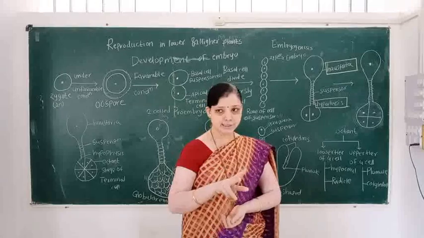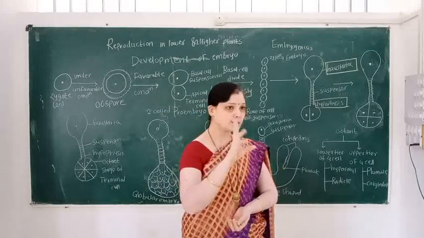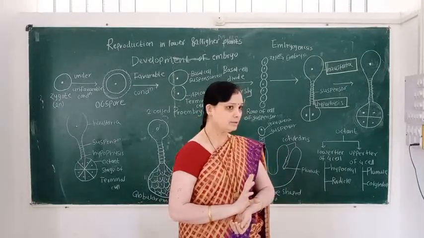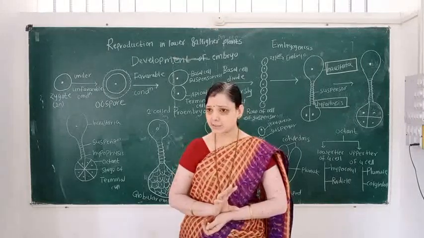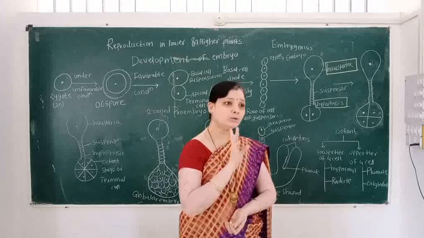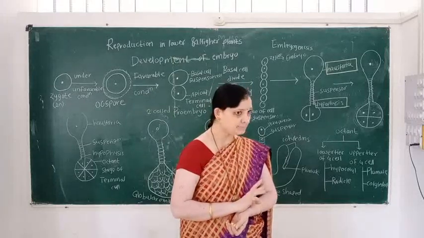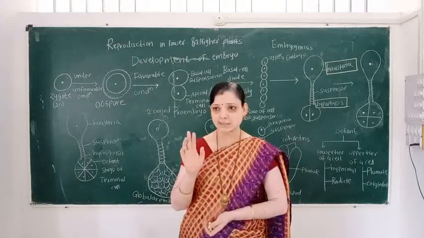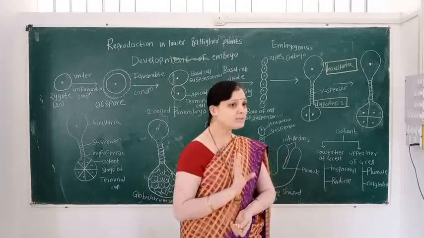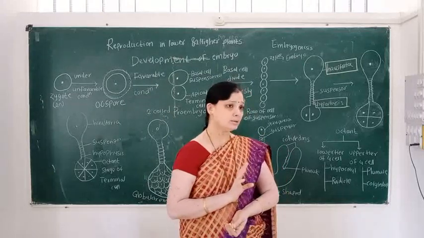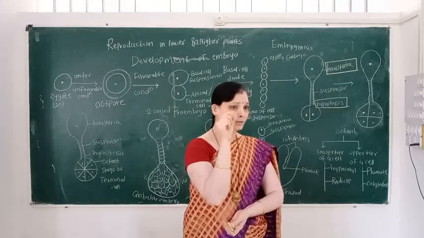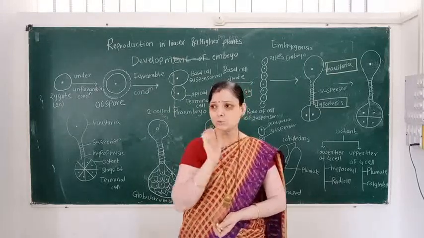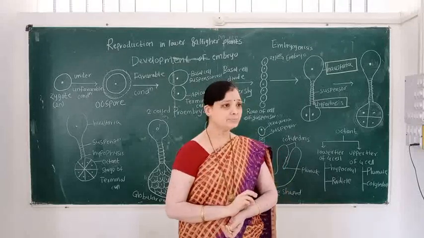When 2 cotyledons are present in a seed, it is called a dicot. And when only 1 cotyledon is present in a seed, it is called a monocot. In 11th standard, flowering plants, we learn these 2 terms, radicle and plumule.